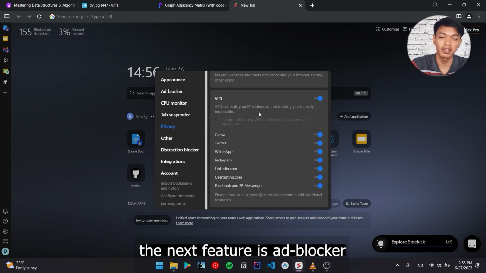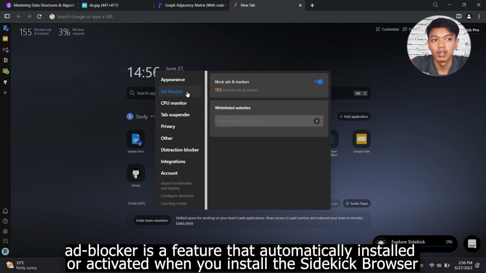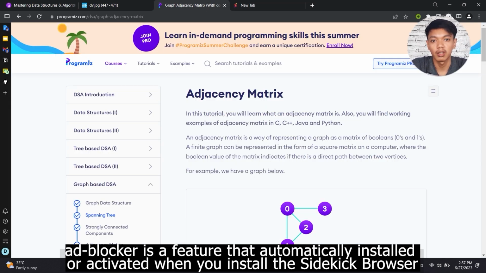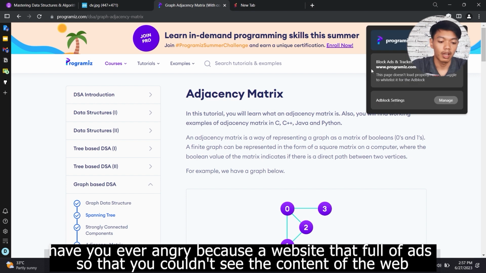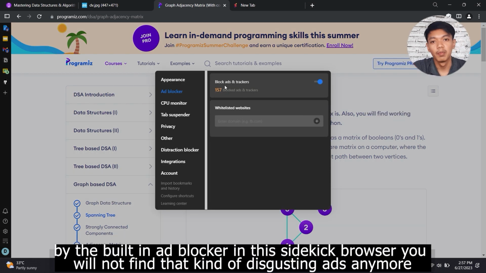The next feature is the ad blocker. Ad blocker is a feature that is automatically installed and activated when you install the Sidekick browser. Have you ever been angry because a website was full of ads, so that you couldn't see the content of the web? With the built-in ad blocker in this Sidekick browser, you will not find that kind of disgusting ads anymore.